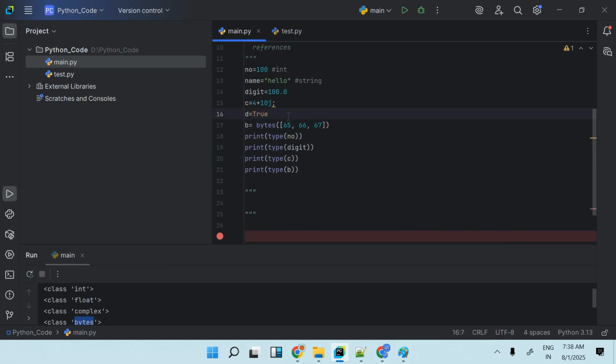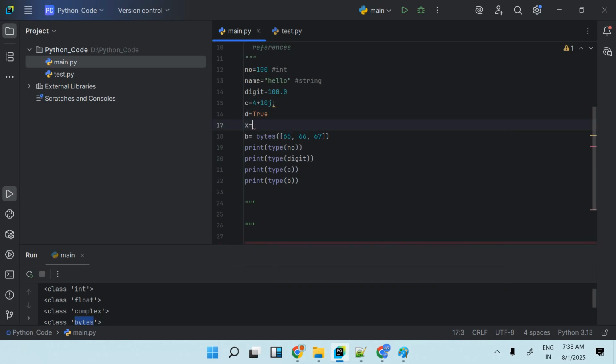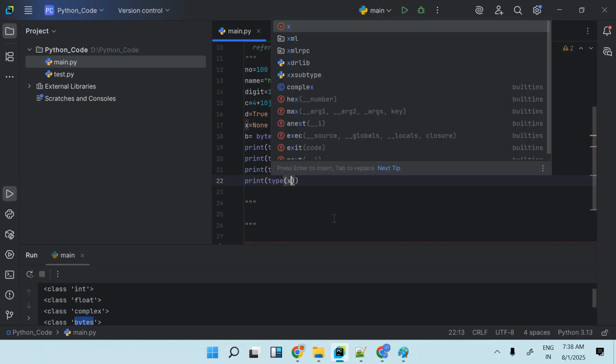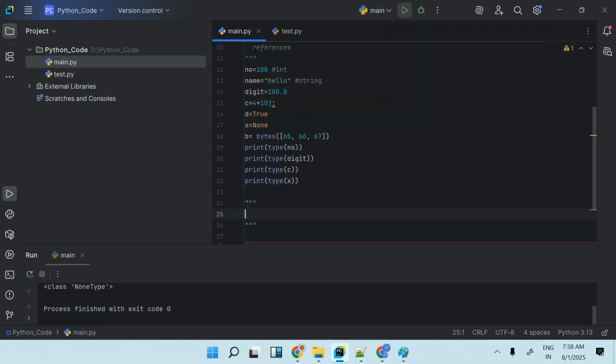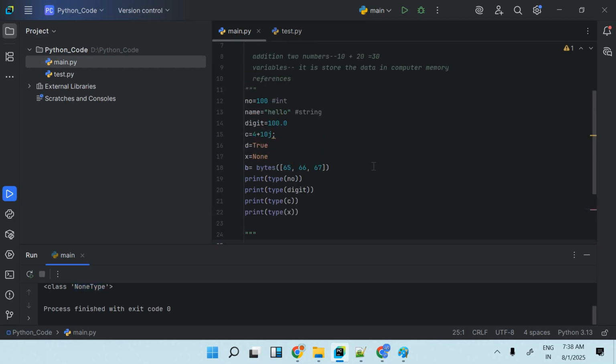What is the meaning of None? For example, here I am putting a value: x equal to None. None normally means the absence of a value. I mean there is nothing inside x. So if I display the type of x, see what it displays for me. It will display NoneType only, right? So that is a different data type we have.